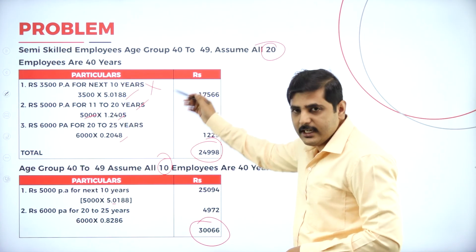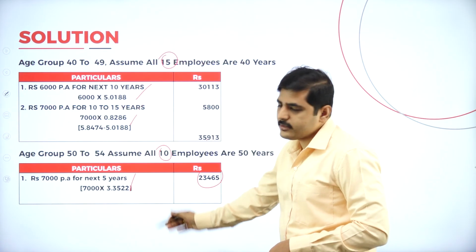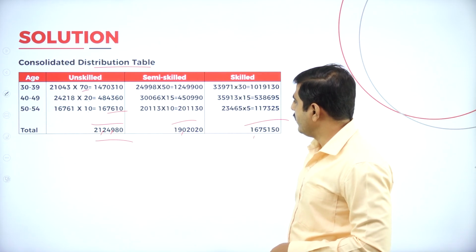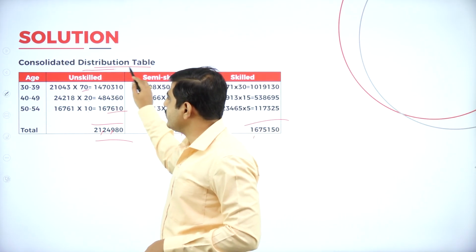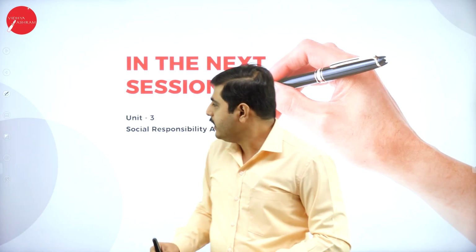Again for semi-skilled, apply the same process. Next for skilled employees, apply the same. Later we can calculate the consolidated distribution into the number of employees. So like this we should calculate in the next session.